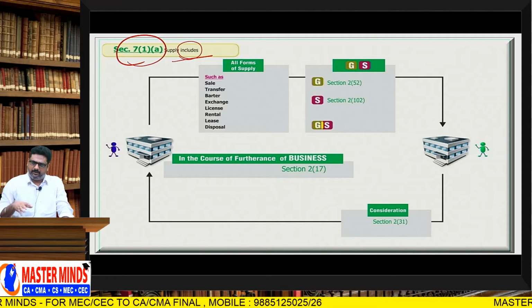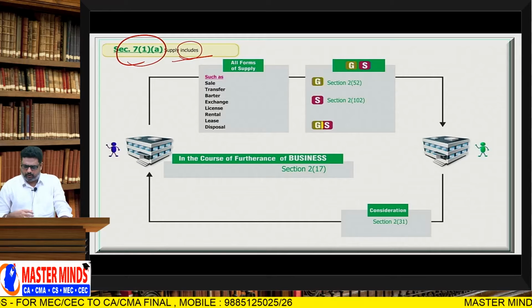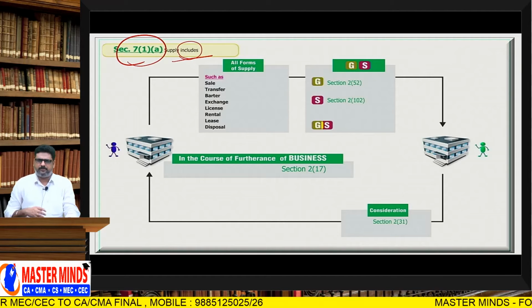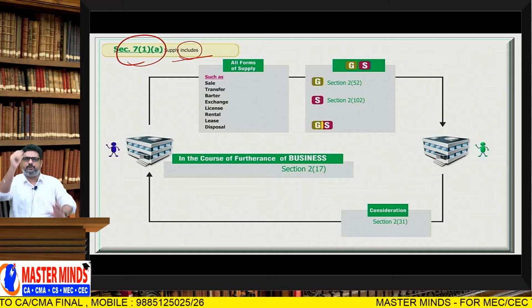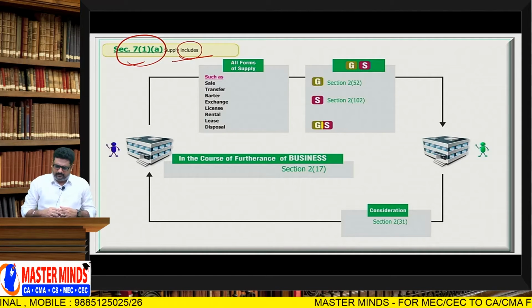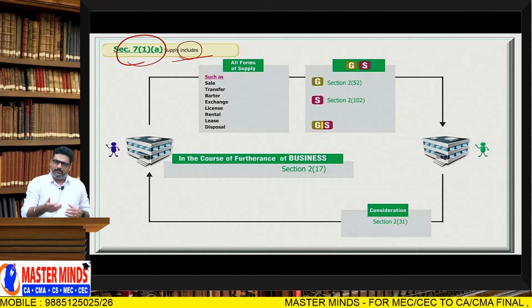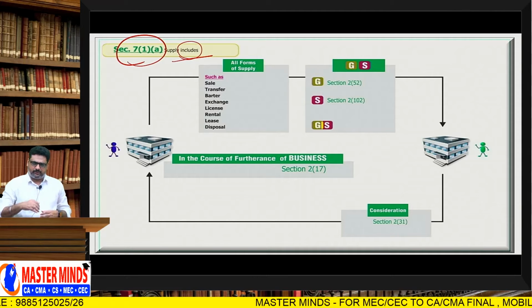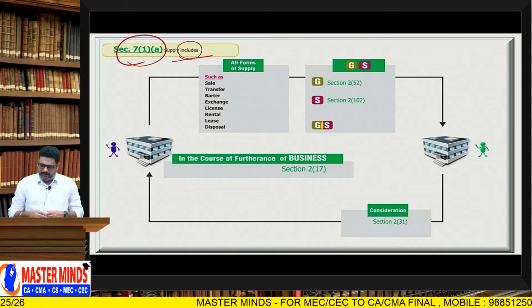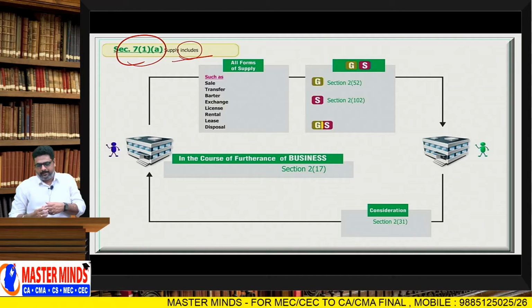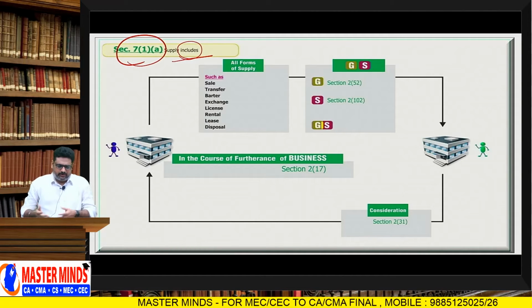Second one, inclusive definition: we can either increase the scope or decrease the scope. Here, supply is the inclusive one.